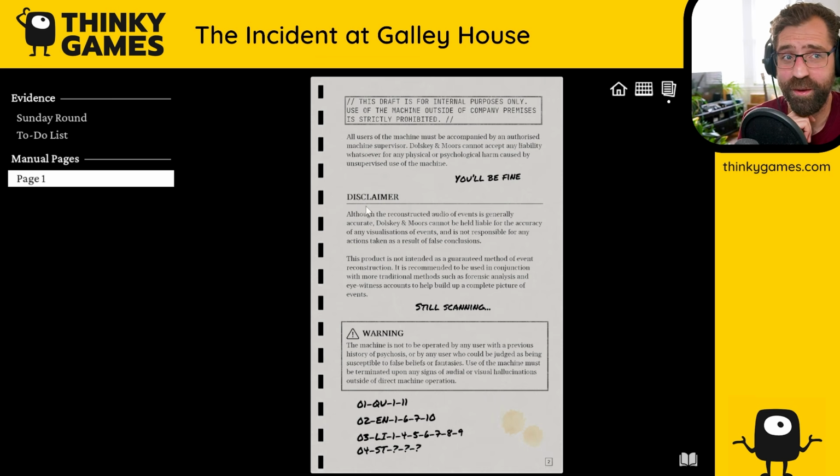Oh yeah, so also very worth mentioning here is that this has been remastered by the developers of The Roottrees Are Dead. So if you're a fan of that game, I think you'll be a fan of this game.